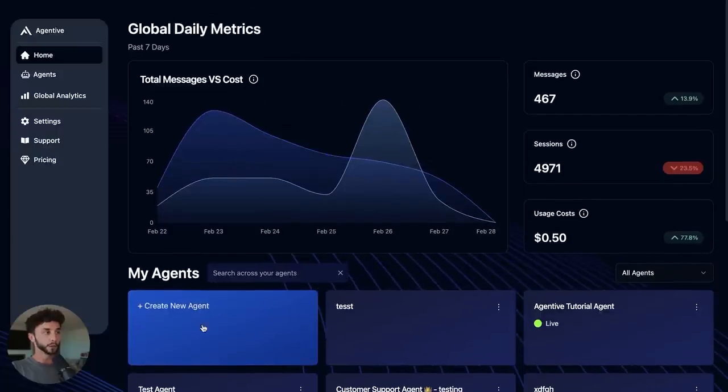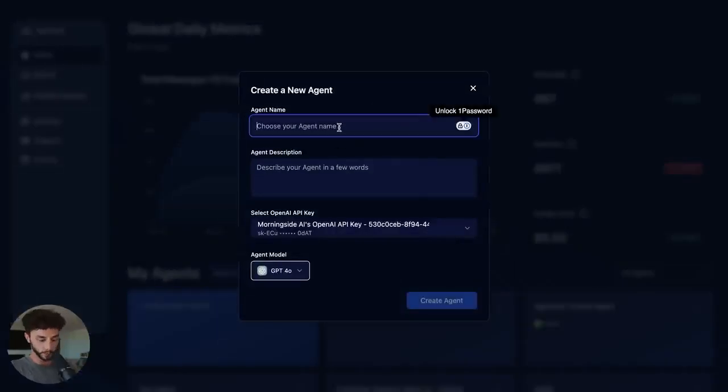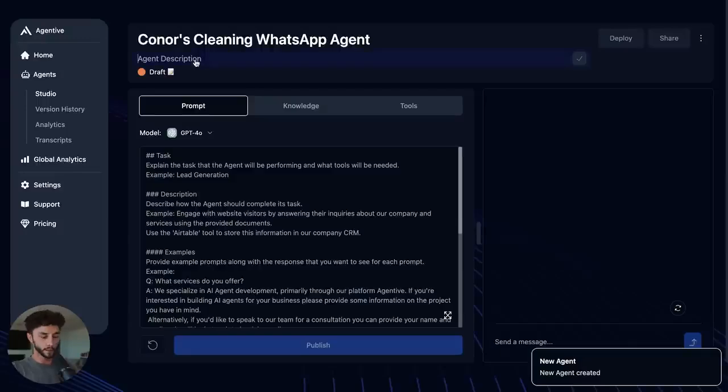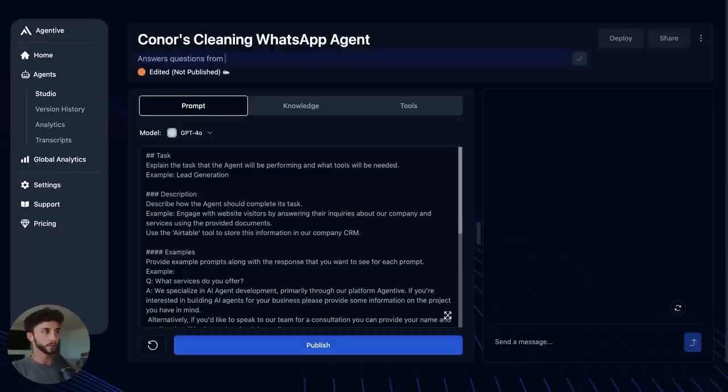Now what we're going to do is, of course, we can go to agents, or we can just create an agent from here. I'm going to call this Connor's Cleaning WhatsApp agent. We get a little description as well. So answers questions from the knowledge base, provides real-time cleaning quotes, and can capture leads to Airtable.